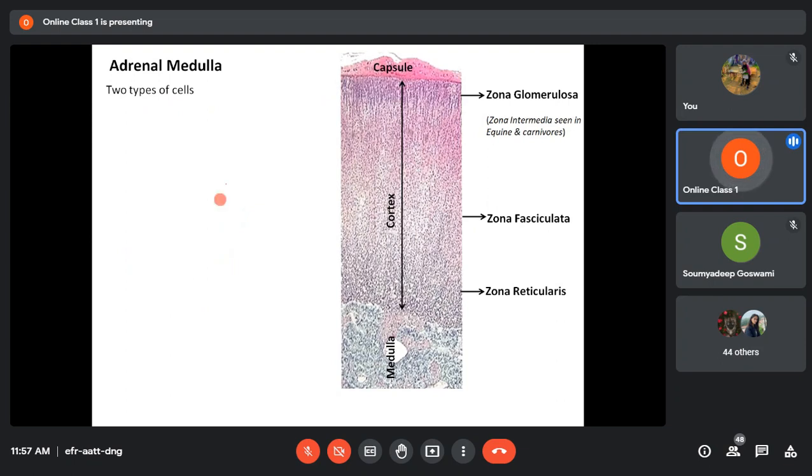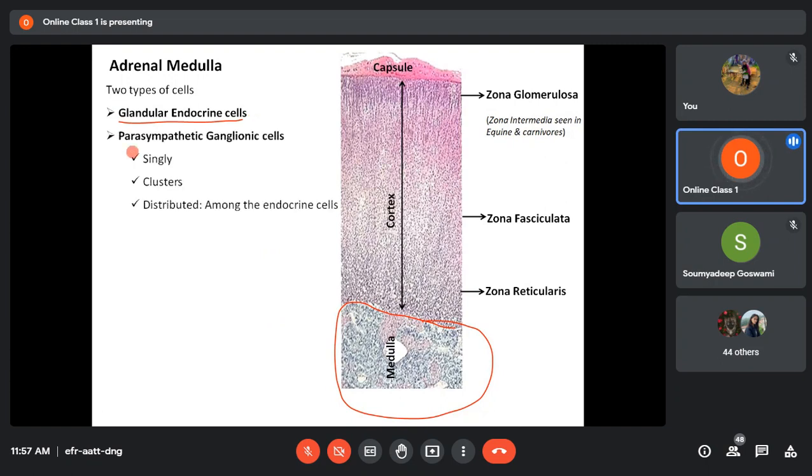Then comes the last part of the adrenal gland, that is the adrenal medulla. So this area is the adrenal medulla here. In the adrenal medulla, you find basically two types of cells. One is called the glandular endocrine cell, and the other is called the parasympathetic ganglionic cell. Both these types of cells are modified neurons. So in the adrenal medulla, two types of cells are there, both derived from neurons.